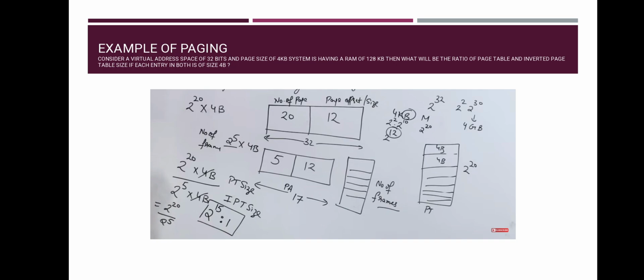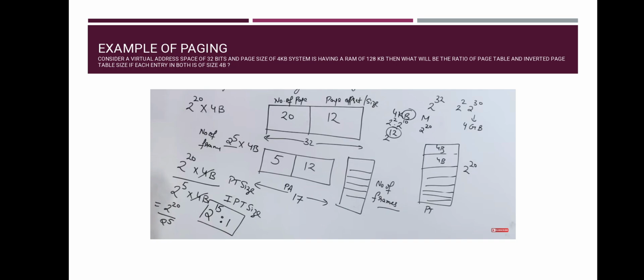We are given one of the two values. Total we have 32 bits, meaning in the question. Sometimes it is also given that the size of the virtual address is something. If a virtual address space is given, then it will always be in bits. Now, what is the size of the virtual address? The size will be 2 raised to the power 32, which can be written as 2 raised to the power 2 multiplied by 2 raised to the power 30. Always remember 2 raised to the power 30 is GB.